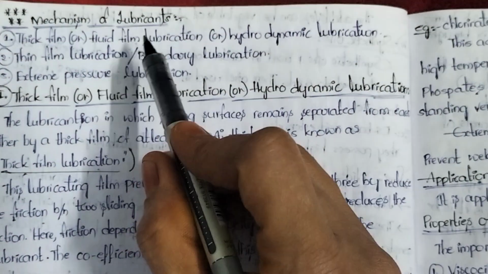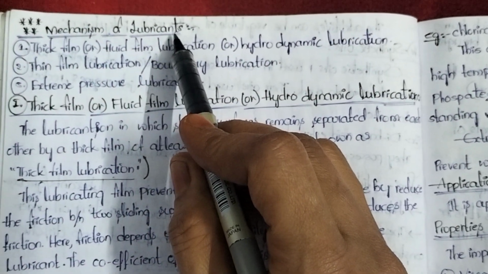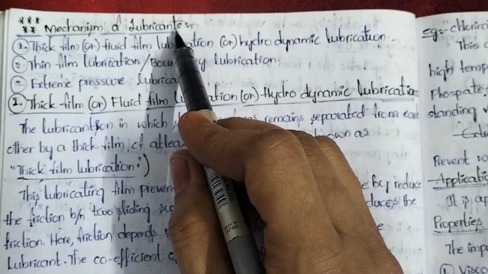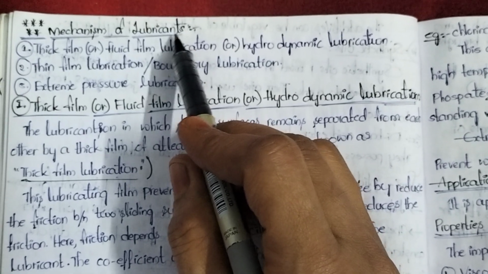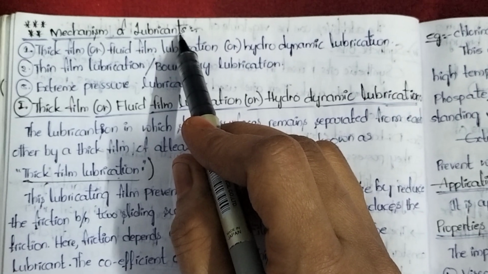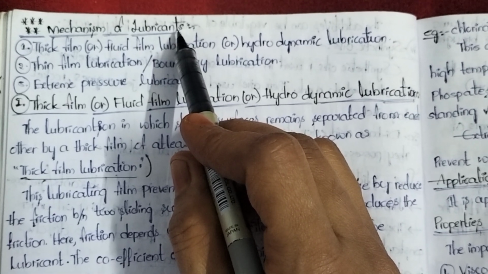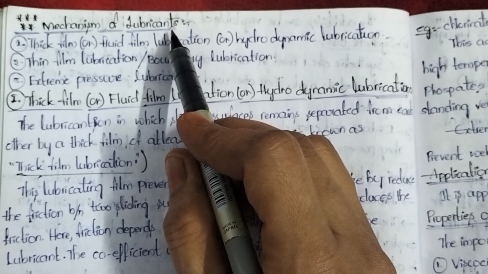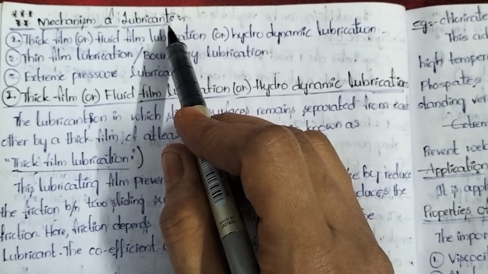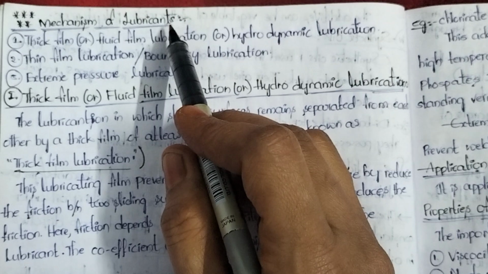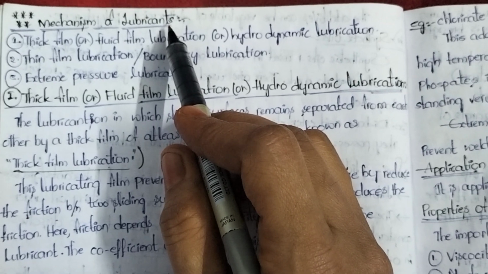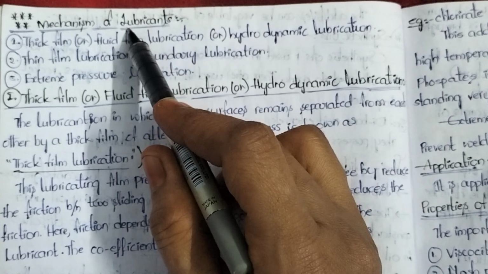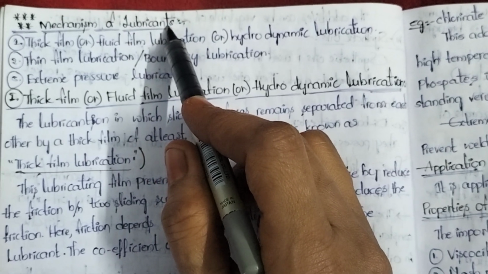Lubricants are substances which reduce the frictional resistant force acting between two moving or sliding or rolling parts of the machinery. Whenever two metallic parts are rolling on each other or moving on each other or sliding on each other, there is a production of frictional resistant force. To reduce that frictional resistant force, we can use one substance. That substance is called a lubricant.